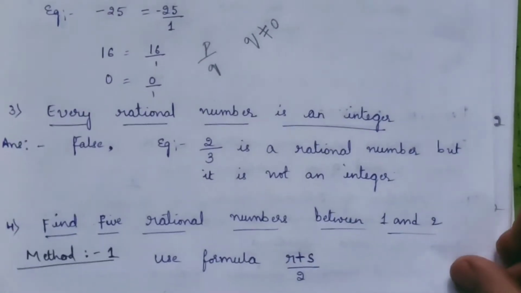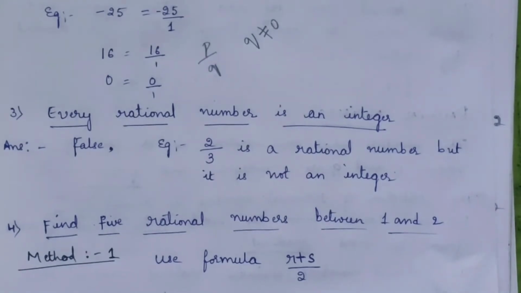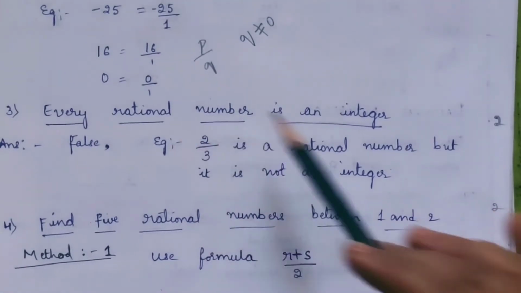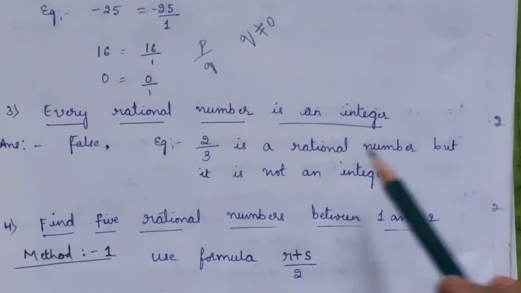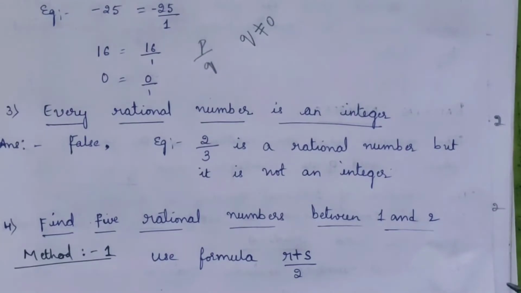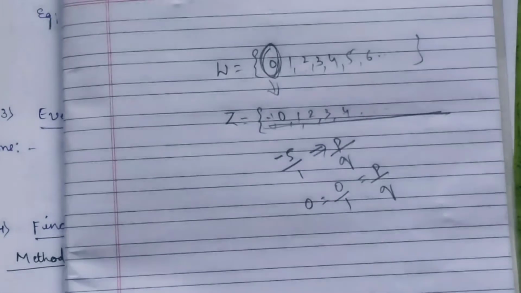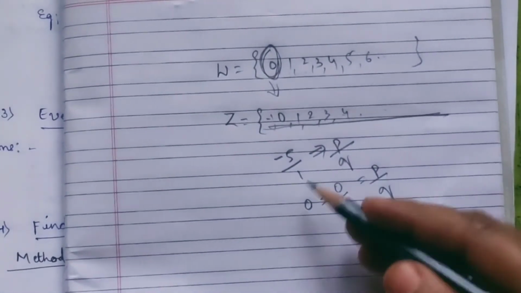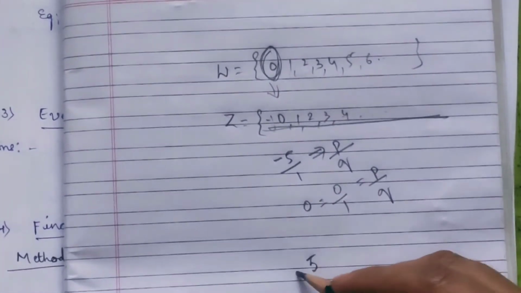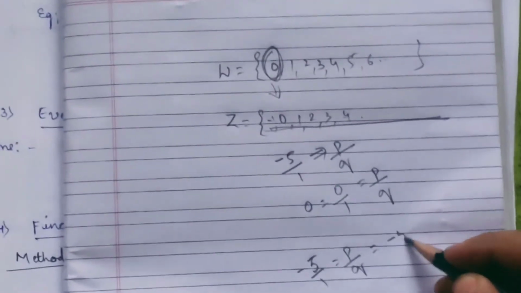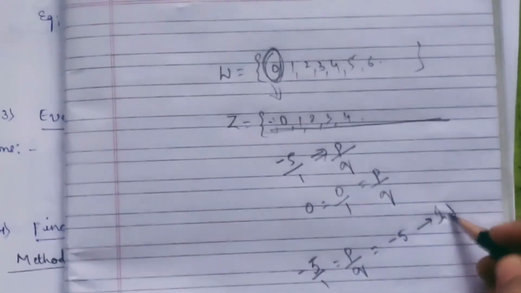Question number 3 is, every rational number is an integer. Is it true? No. See, every integer is a rational number, but every rational number is not an integer. I'll just quote an example to make you understand. Take any number. For example, if I write minus 5 by 1, which is in the form of p by q, it is as good as minus 5. It is an integer, isn't it?